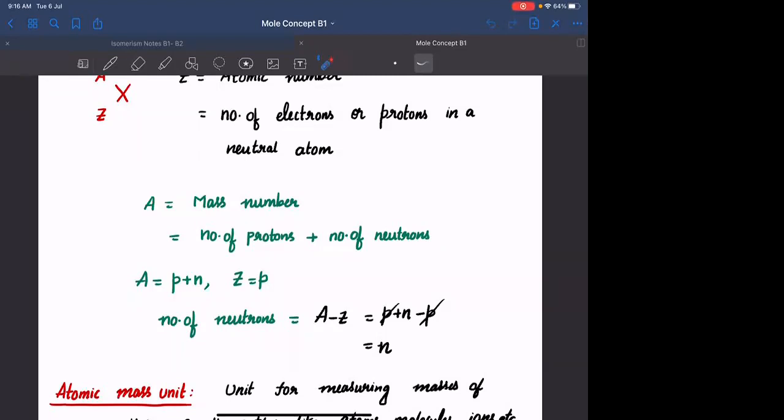If I ask you the mass of one atom of oxygen or one atom of hydrogen, its mass is going to be very less, of the order 10 raised to minus 24, 10 raised to minus 25. Okay. So it is an inconvenient way of expression. So in order to measure the masses of such small entities like atoms, molecules, ions, all these are very, very small entities, we devised a new unit. That unit is called the atomic mass unit.